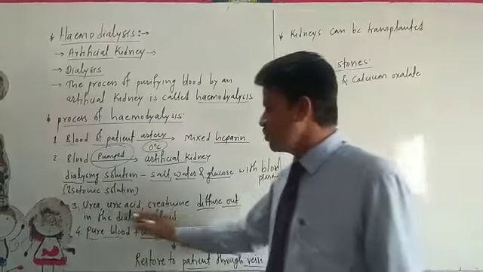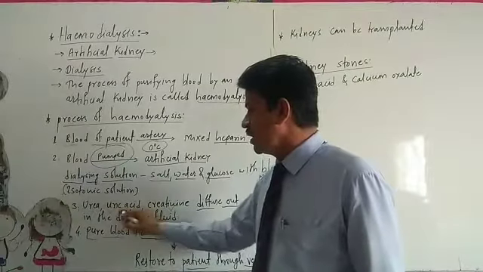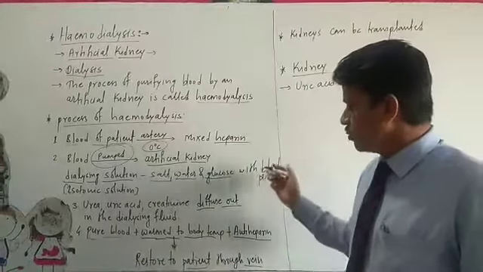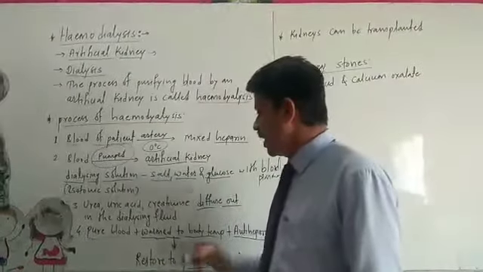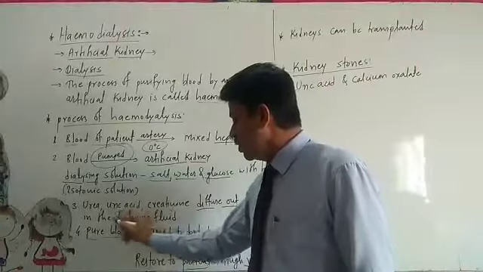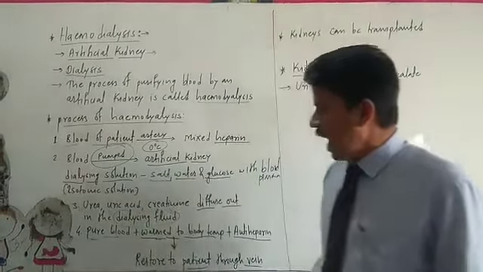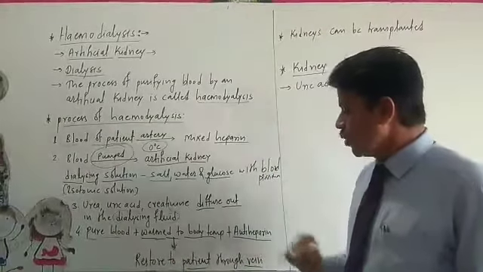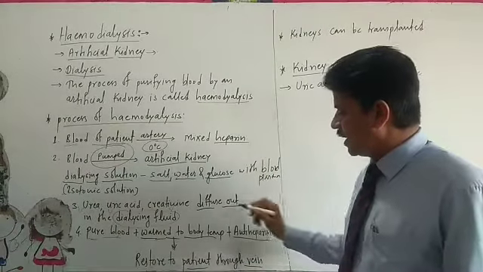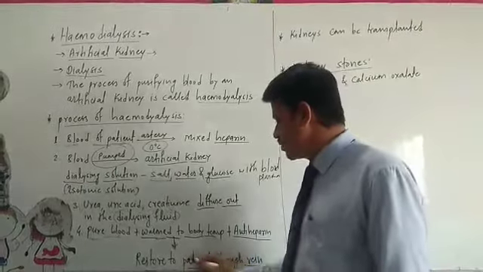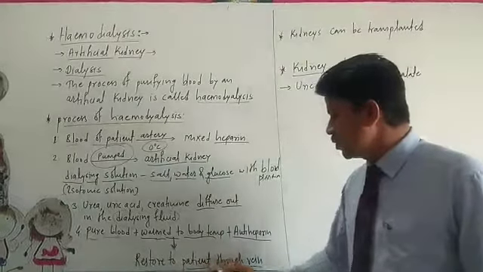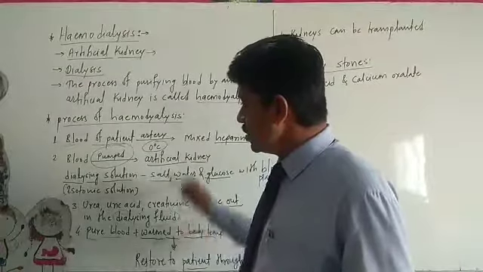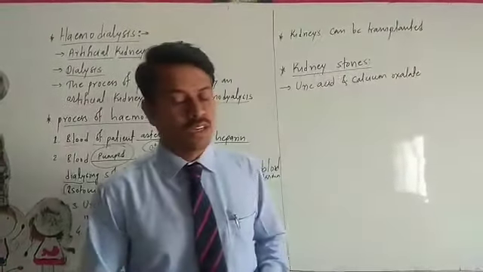The urea, uric acid and creatinine, present in high amounts, diffuse out from the blood into the dialysing fluid, and this fluid we separate. After that, the pure blood is warmed to the body temperature, mixed with anti-heparin, and restored into the patient through the vein. This is the process of hemodialysis.